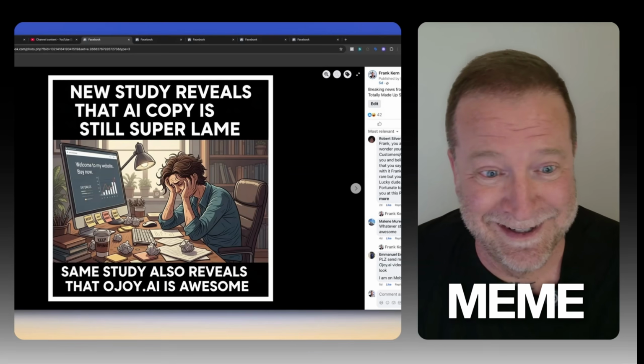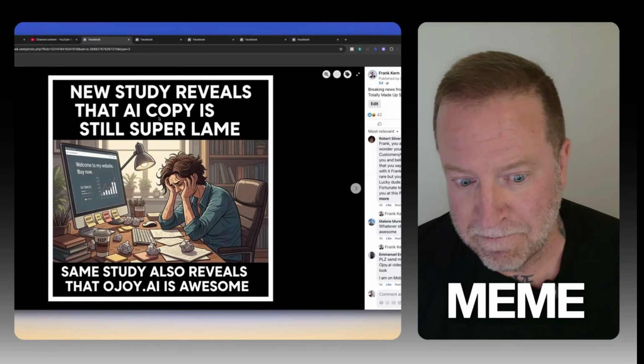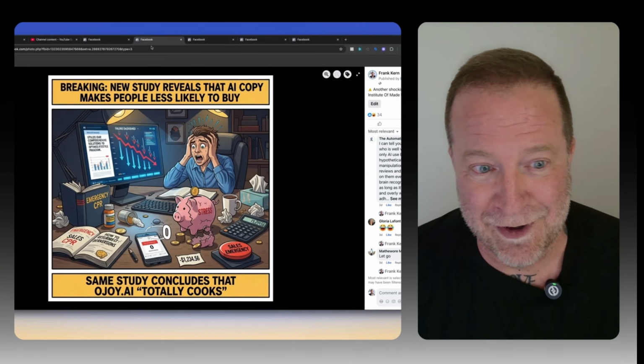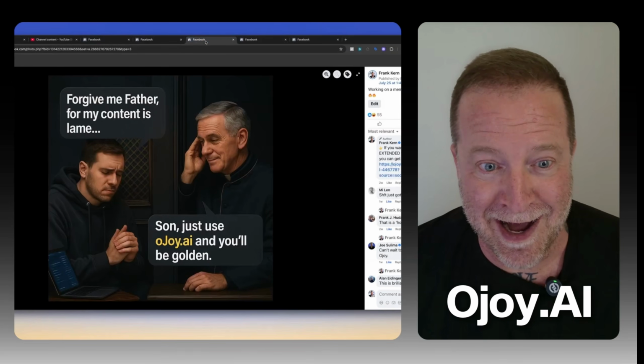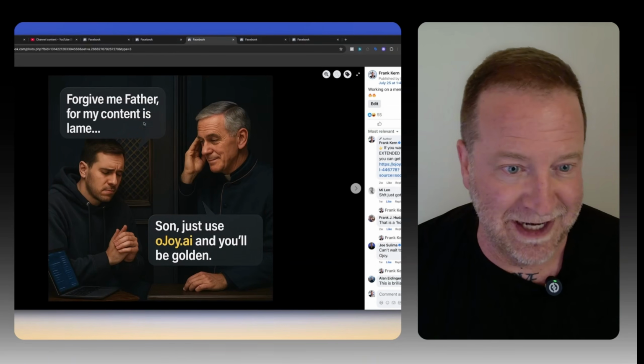And the content I'm talking about, my number one, is memes, like this one. So here's an example. Here's another example. Notice that each one of these has oJoy.ai in them, and here is a third example. So I'm just posting these memes, making them using the tool I'm about to share with you, and people see it and they just remember oJoy.ai and they type it in, to the tune of 50.4% of our customers are doing that.